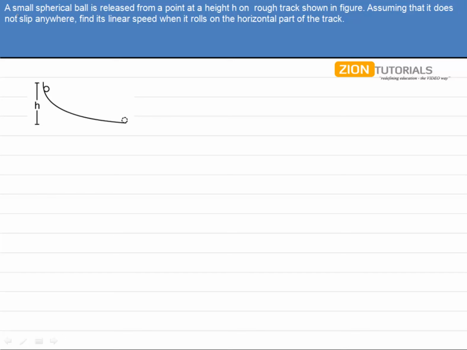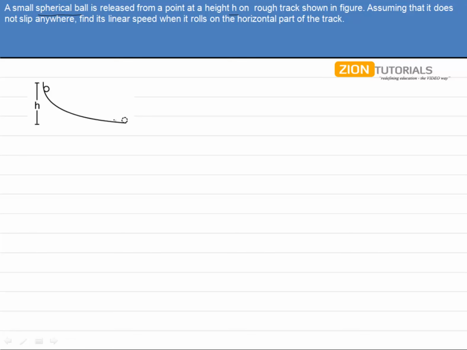As the question says, a small spherical ball is released from a point at a height h on a rough track shown in the figure. Assuming that it does not slip anywhere, find its linear speed when it rolls on the horizontal part of the track. Now we can say that it has some potential energy over here.